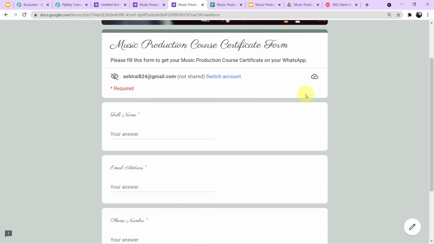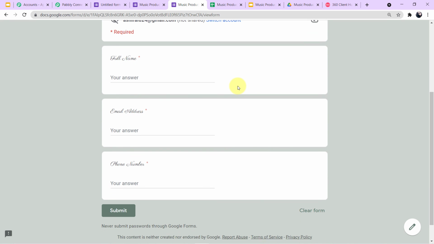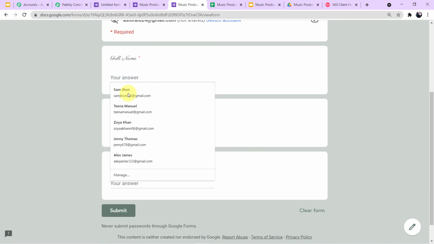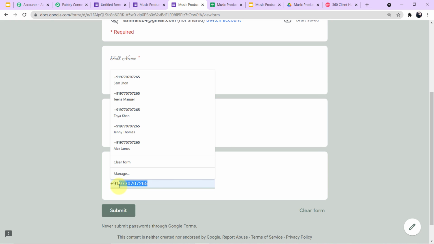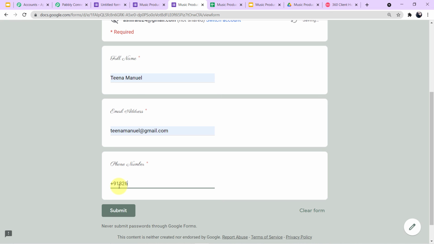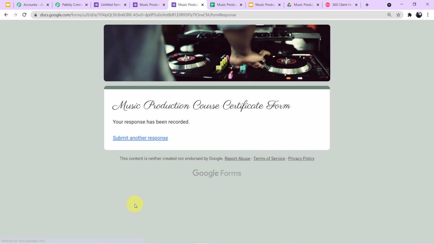Okay guys, so this is the particular form which students will see, and we will fill up this form on behalf of our student. Let's say our student's name this time is Tina Manuel. This is the email address. Let me edit the number. Okay, we have filled up the fields, and now we have submitted the form. Now let's go to our WhatsApp page and we will see if any message has arrived there or not.